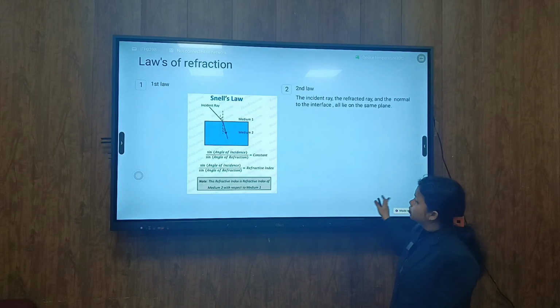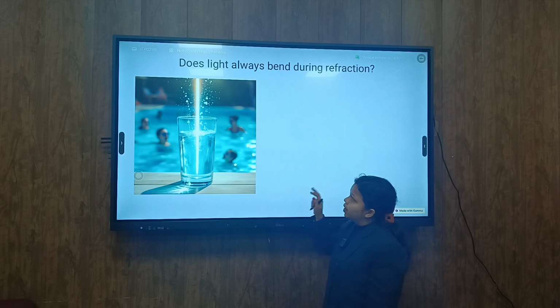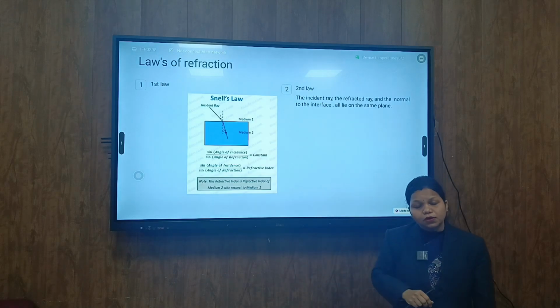Next we'll come to the laws of refraction. So these are the two laws of refraction.